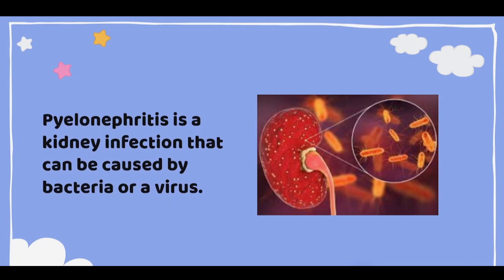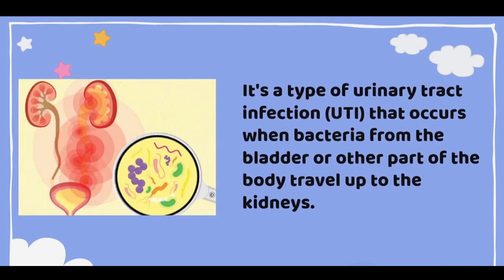We will cover a disease condition, pyelonephritis, in a very short span of time. First of all, pyelonephritis is a kidney infection that can be caused by bacteria or a virus. It is a type of UTI that occurs when bacteria from the bladder or other part of the body travel up to the kidney. When the bacteria is inside the urinary system except the kidney, that is known as UTI only. But once it has spread to the kidney, then that term is known as pyelonephritis.